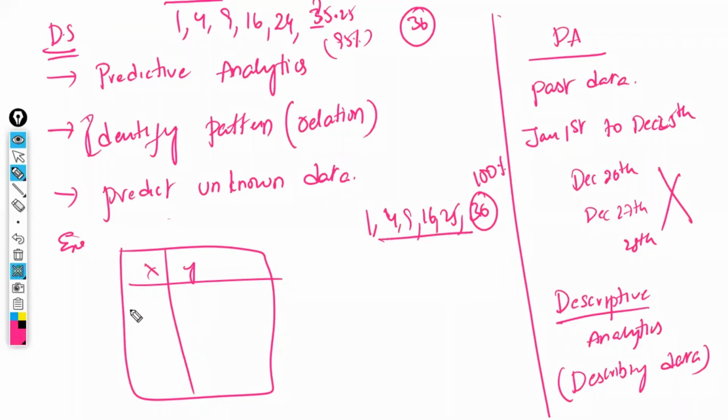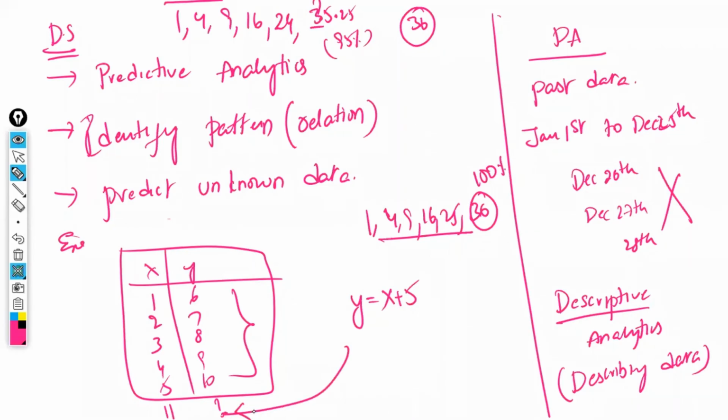Now we have one more example: 1, 2, 3, 4, 5 and here 6, 7, 8, 9, 10. This is the past data. Based on this, observe it and predict what is the expected answer for 11. First you are going to identify the relation. What is the relation between these two? That is y is equal to x plus 5. You are going to use that relation for the unknown data.